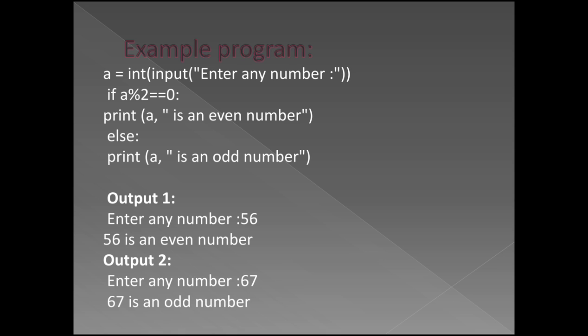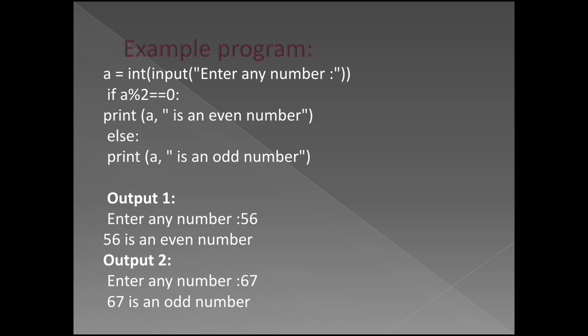When the program is executed, the first output is enter any number, and I give 56, which means 56 is an even number, because the condition is true. If the condition is false, I execute the program again, enter any number, that is 67. 67 is an odd number.